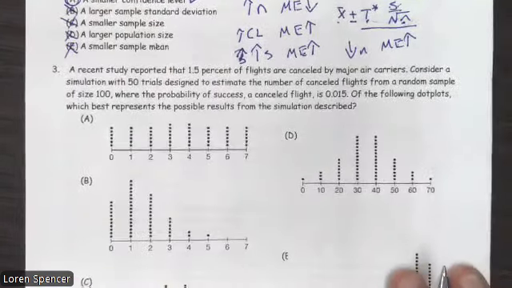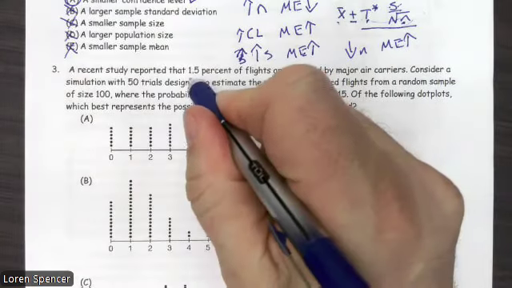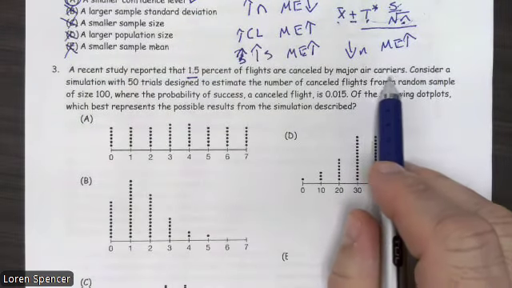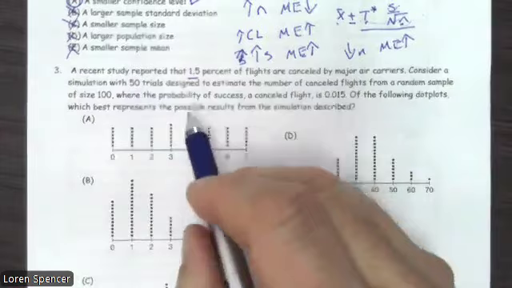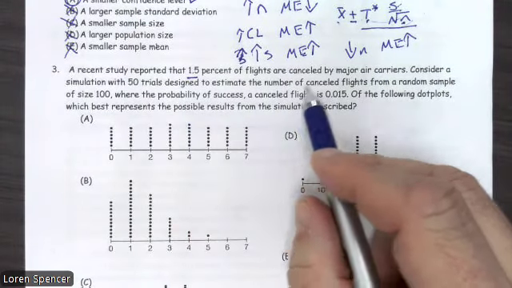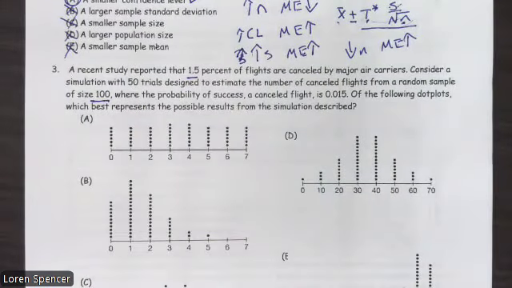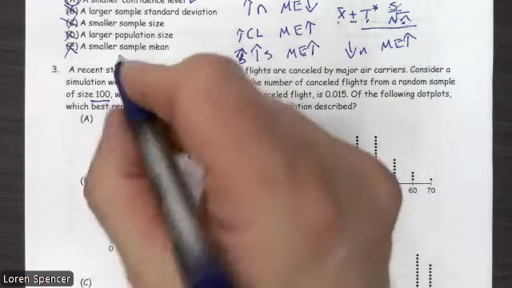Number three, a recent study reported that 1.5% of flights are canceled by air carriers. Consider a simulation with 50 trials, so we're going to repeat this 50 times, designed to estimate the number of canceled flights from a random sample of size 100, where the probability of success, a canceled flight, is 0.015. Which of the following dot plots best represents the simulation described?